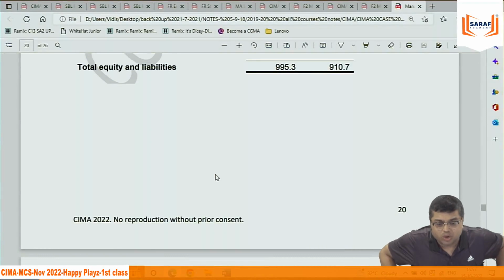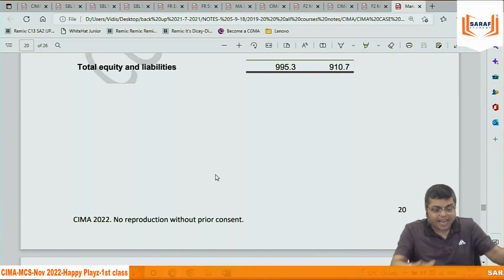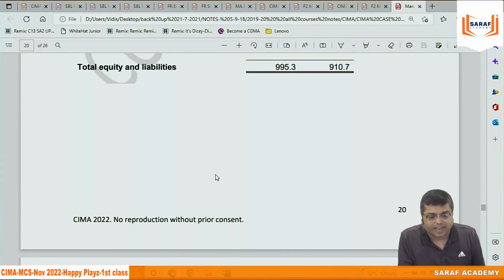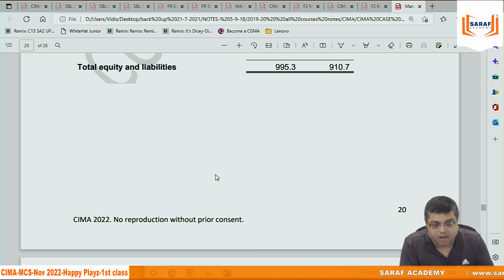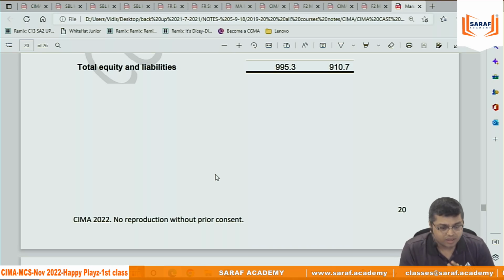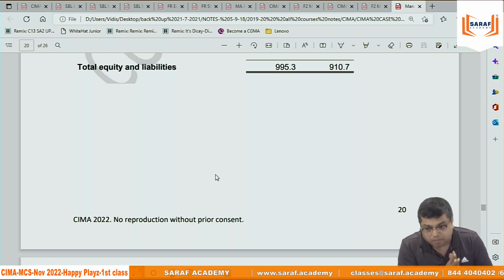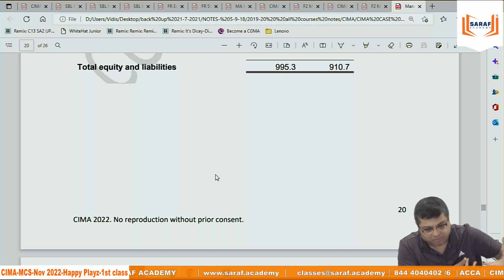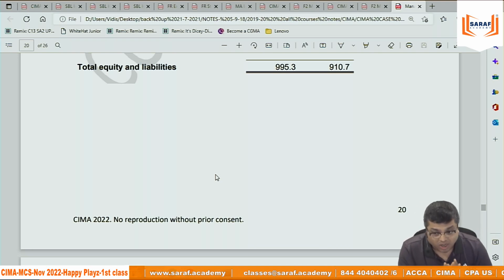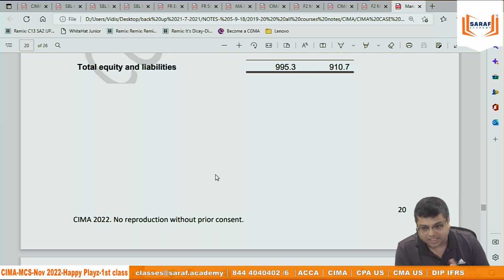Suppose I want to correlate the entire case study with F2 area, F2, which we are studying in the morning time. In the morning, Tuesday, Friday, continuously we are studying F2. In management case study, the important areas generally, if we refer the past exam, non-current assets, all area, IAS 16,